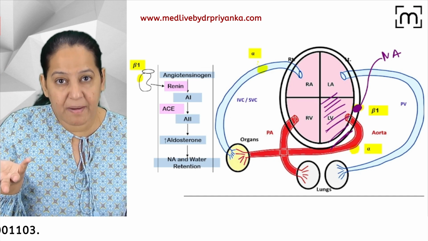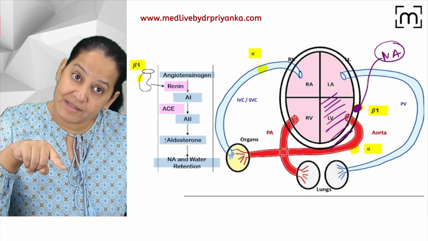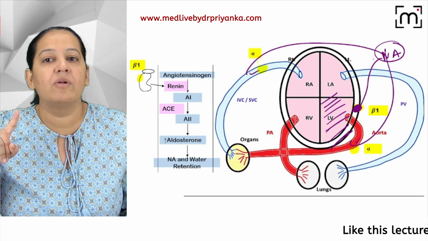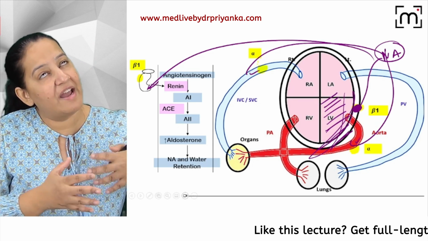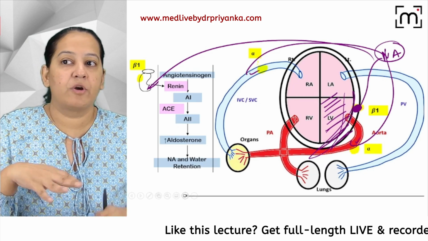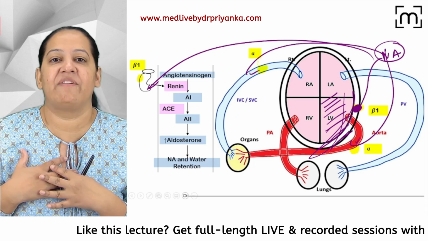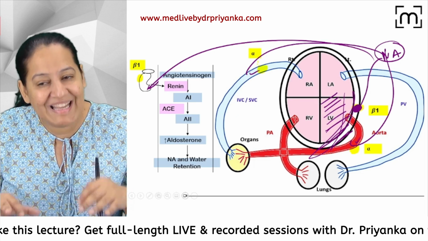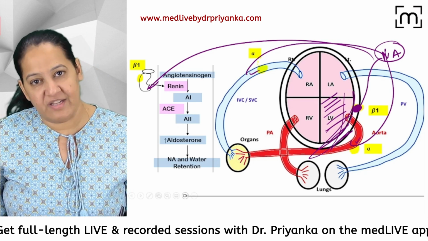But the person should take the treatment after that. If the person is not taking the treatment for long, and this noradrenaline is present in the blood for long, then it will go and bind here also, bind here also, bind here also, and that will lead to hypertrophy of the heart, and the person will die after many years, but not acutely. So acutely it is for compensation, but chronically this compensation is not good. This compensation is good for acutely saving the person, but chronically it is not good because this compensatory mechanism is leading to left ventricular hypertrophy, which is the most common cause of mortality in congestive heart failure.